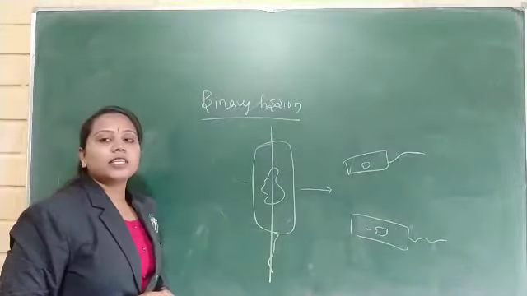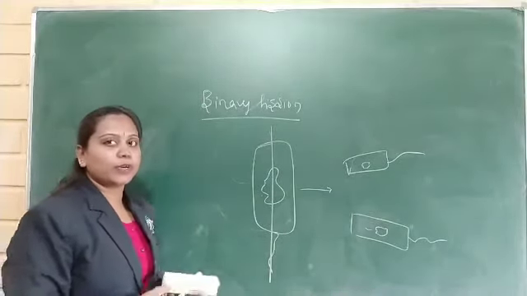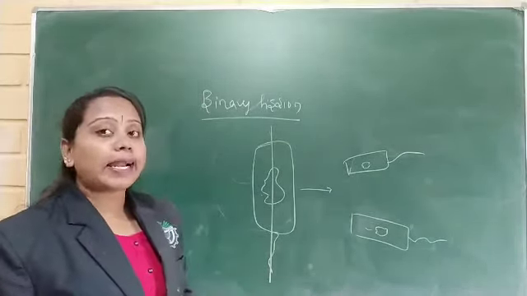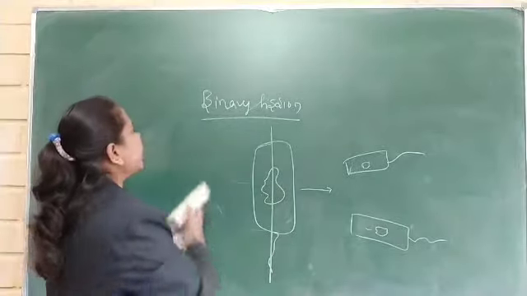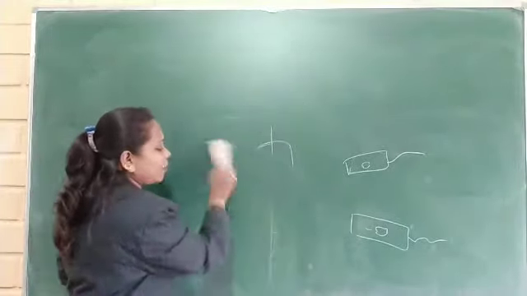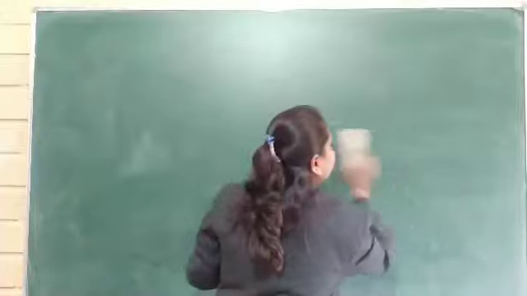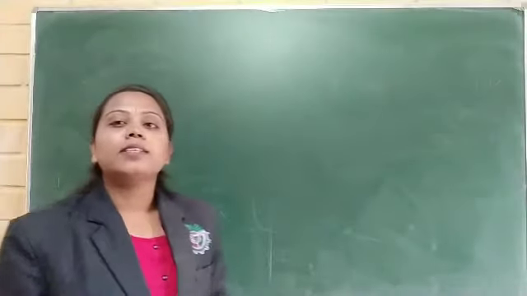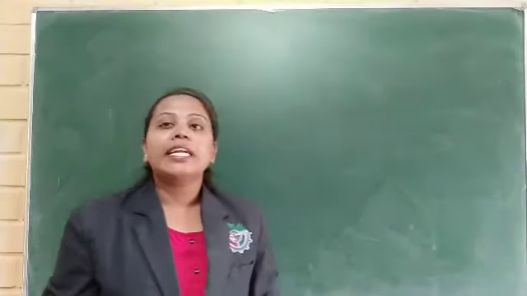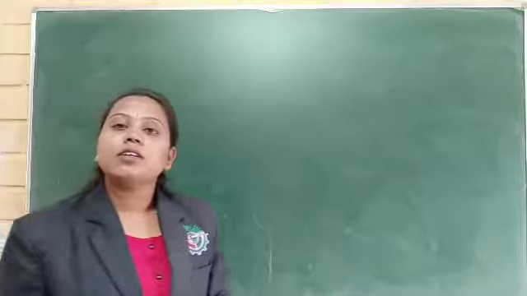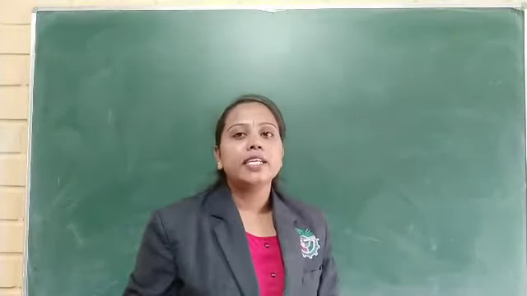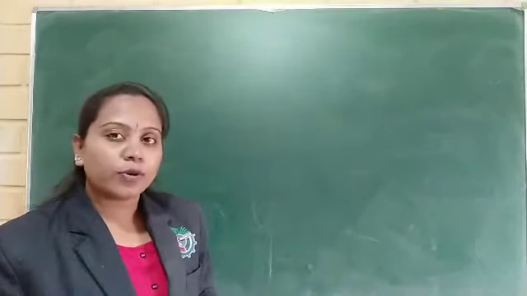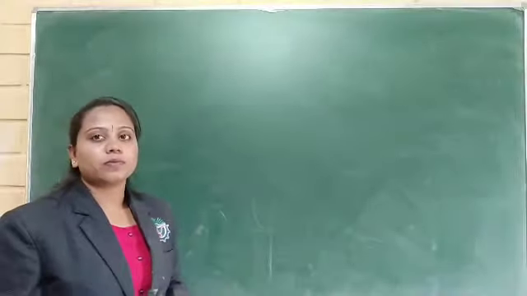Binary fission is the type of asexual reproduction that takes place in the bacterial cell. And does any sexual reproduction take place in bacteria? Yes, sexual reproduction also takes place in bacteria by the transfer of genetic material. By the transfer of genetic material, the bacteria can reproduce sexually also.